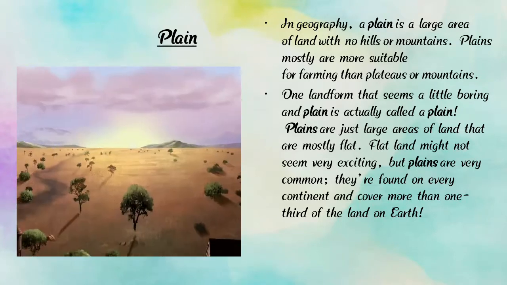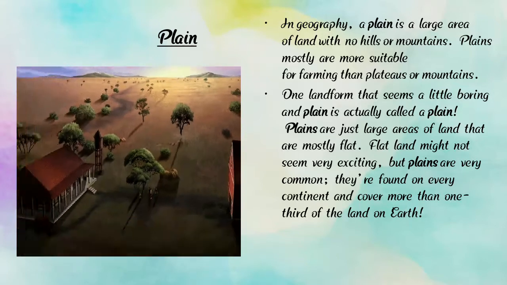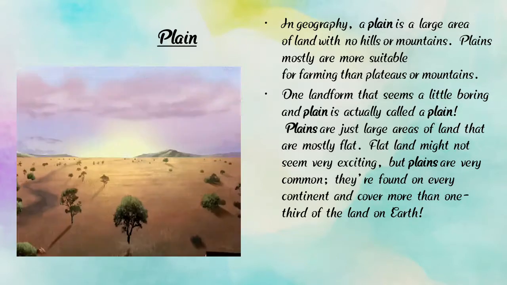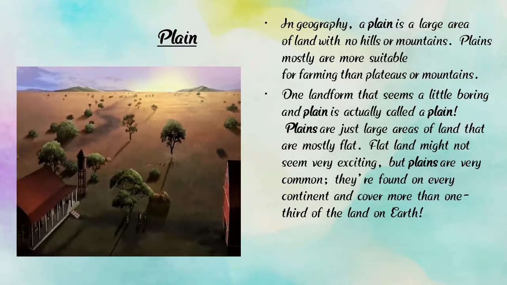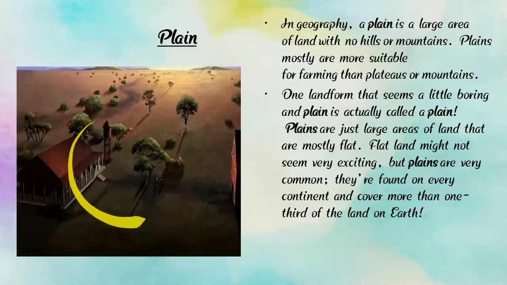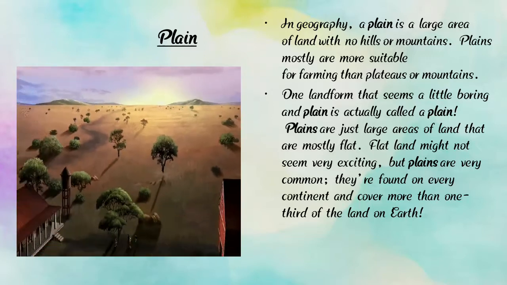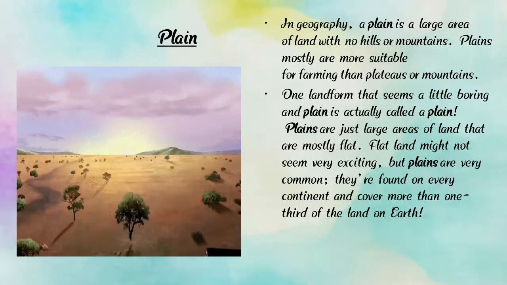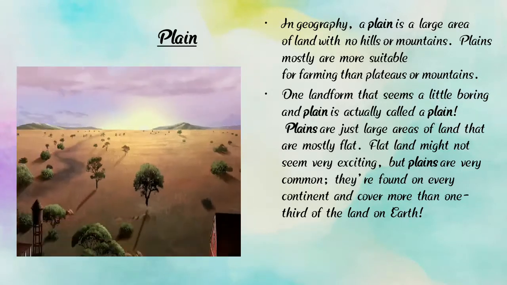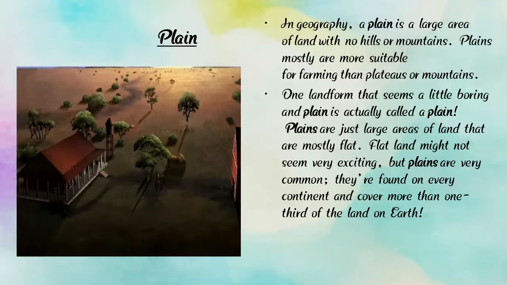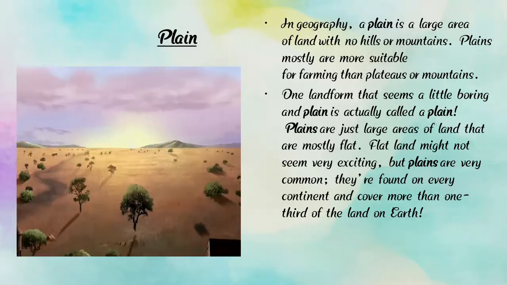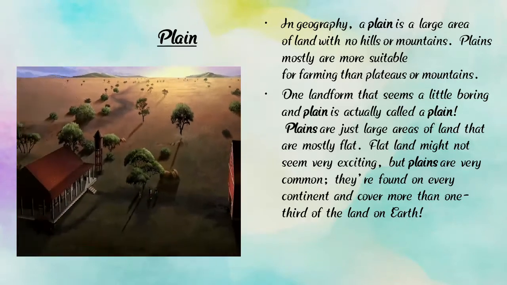In geography, a plain is a large area of land with no hills or mountains. Plains are mostly more suitable for farming than plateaus or mountains.